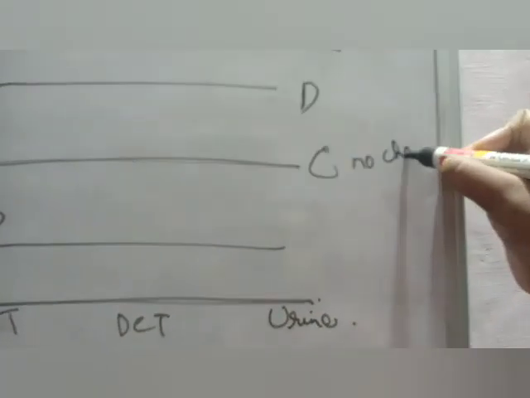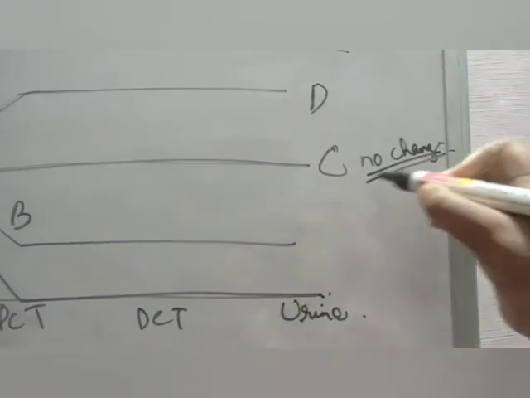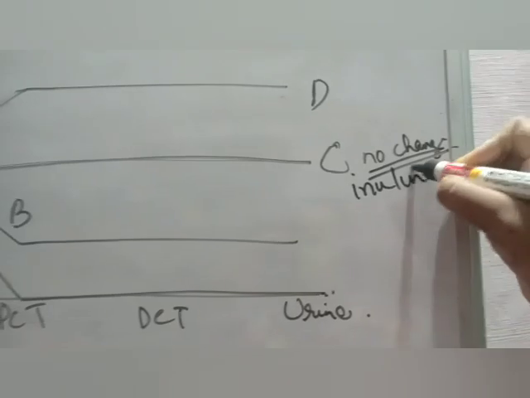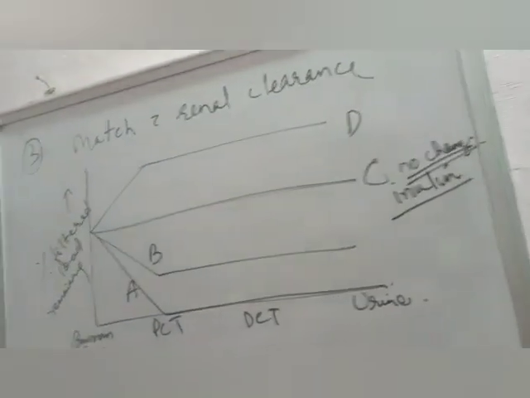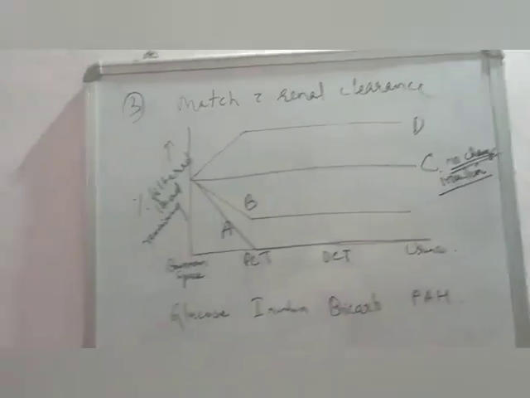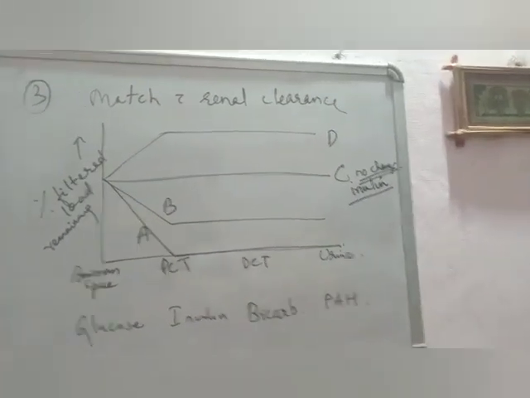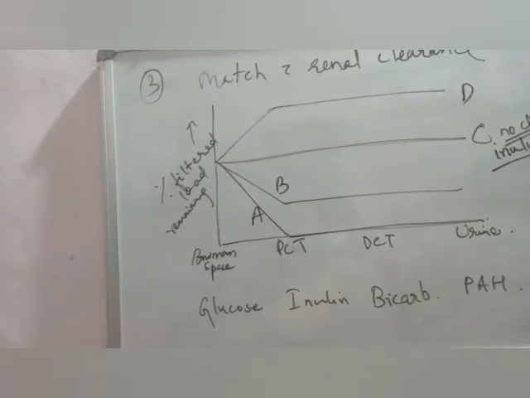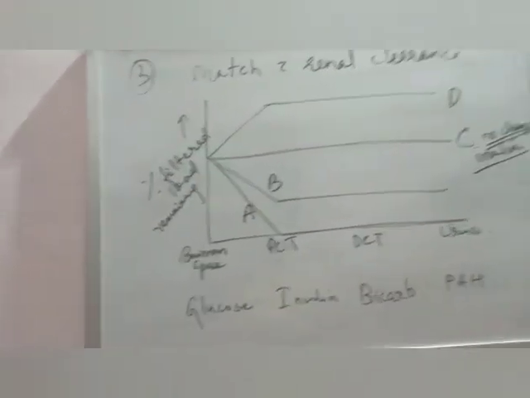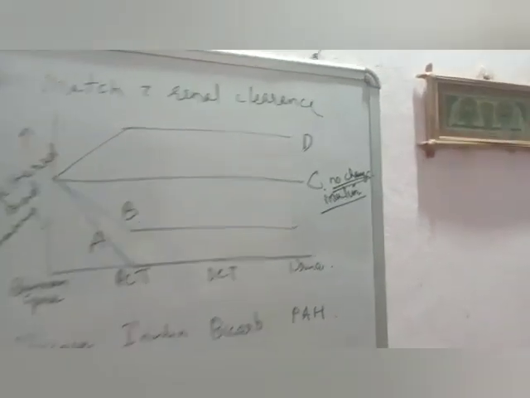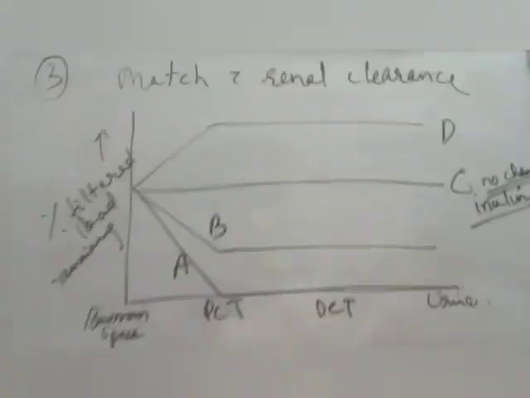This is the famous one, inulin. Inulin is the ideal material for measuring GFR, but we do not use it because it is very invasive. That is why we use creatinine as the marker. Anyway, C is sorted, inulin.